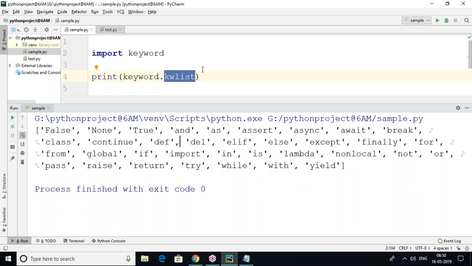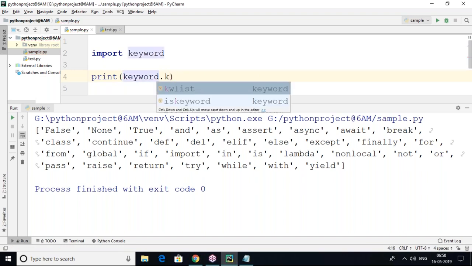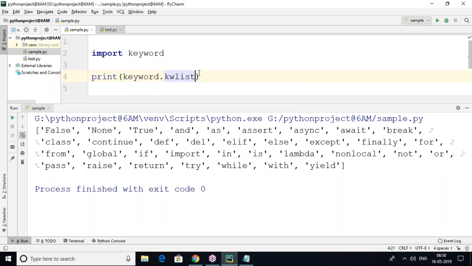No problem at all. Suppose what happens if I'm trying to do that? You can see kwlist I'm not going to use. Instead I'm giving None. Is this possible? No, None is not present inside the keyword module. Okay, it's one type of keyword actually. We can't get that. So kwlist is a predefined function in the keyword module. So we got this kwlist through all keywords.